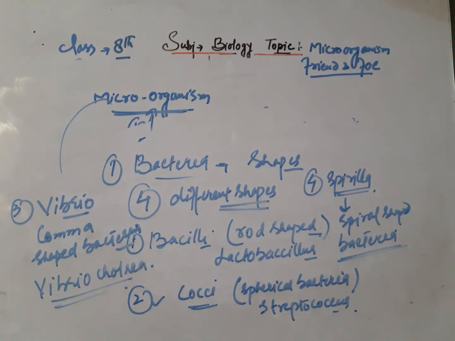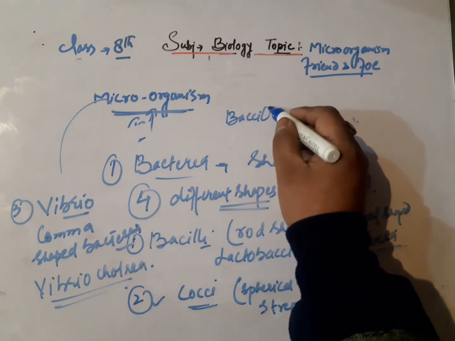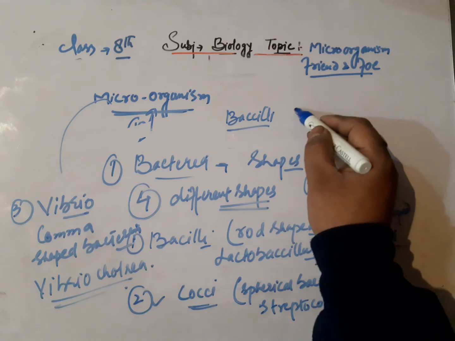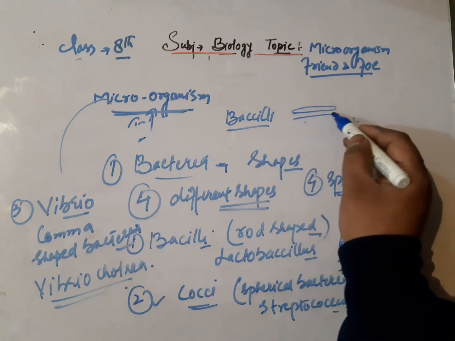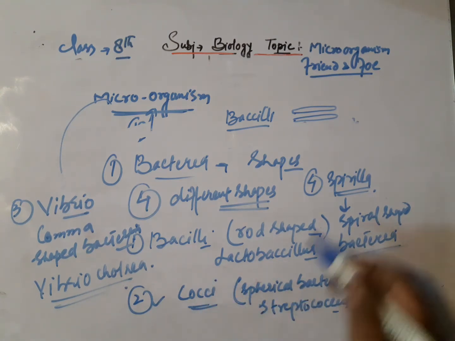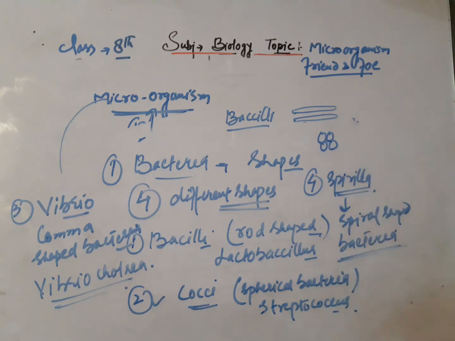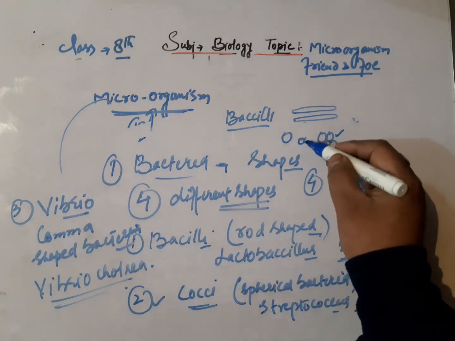And these were the shapes of the bacteria. Now, if we just describe their shapes, bacillus, or bacilli, is rod shaped, like in this form. In the same way, cocci, or coccus, is spherical. And there are various types: diplococcus, monococcus, for example, this is called monococcus, this is called tetracoccus, and there is diplococcus.